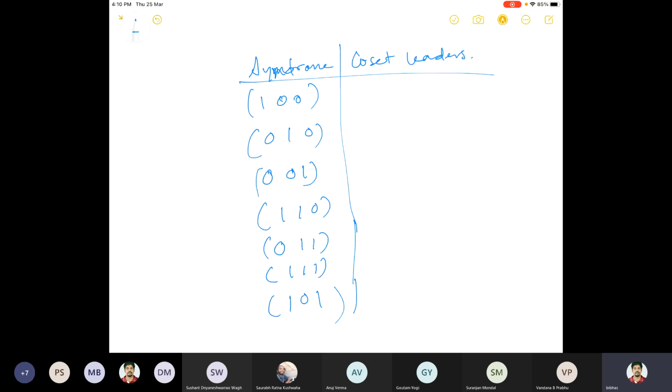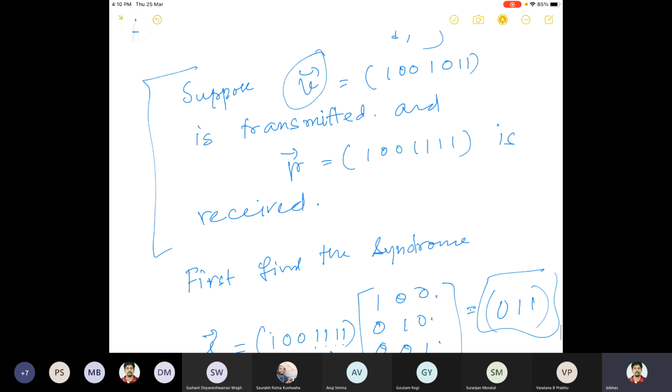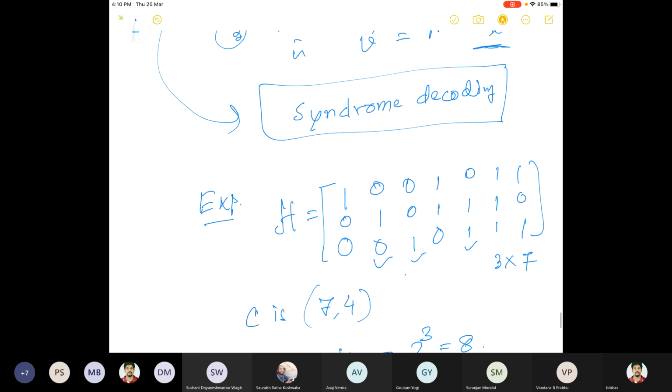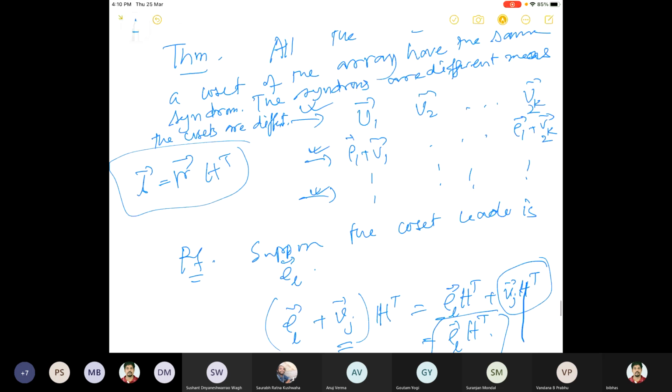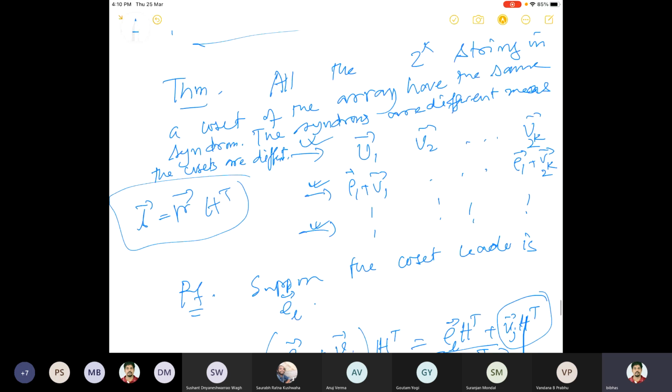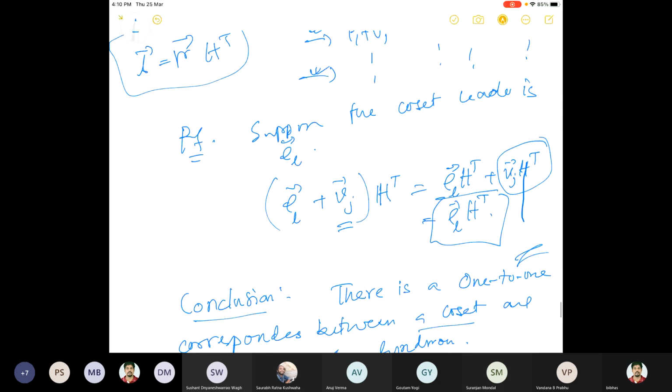How are the coset leaders and syndromes connected? You go to this theorem: any row you pick, the lth row, gives the syndrome.